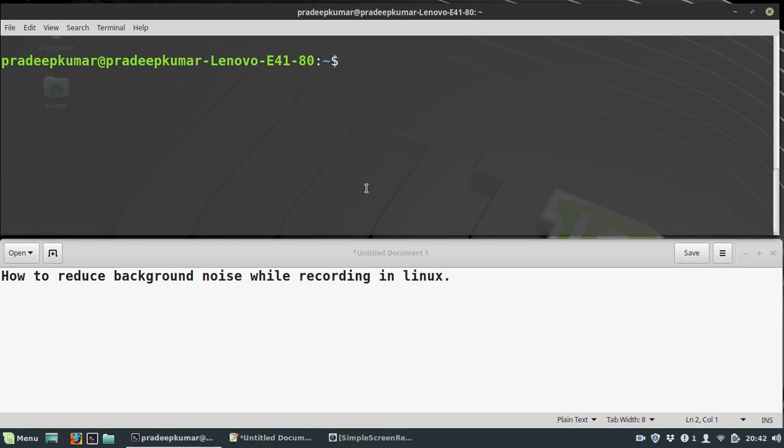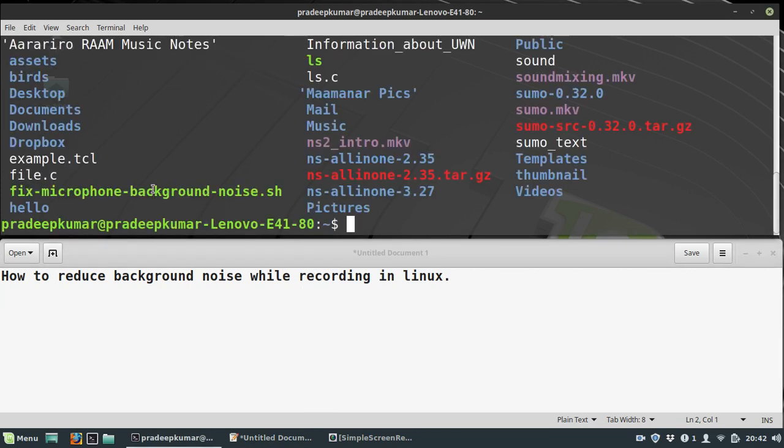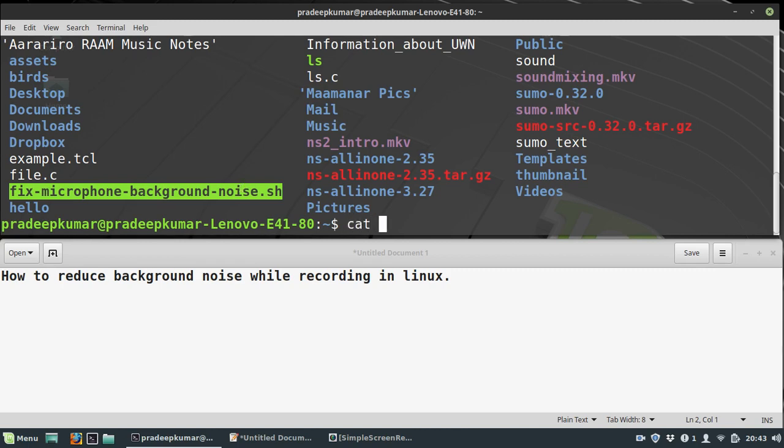removing that. One example here is I have a file called fix-microphone-background-noise.sh. This file is available on a website, and I do not know which website that is. Anyway, I'll share this code in the comment section. In the explanation section, you can download this shell file. What it does is, I just open this file.